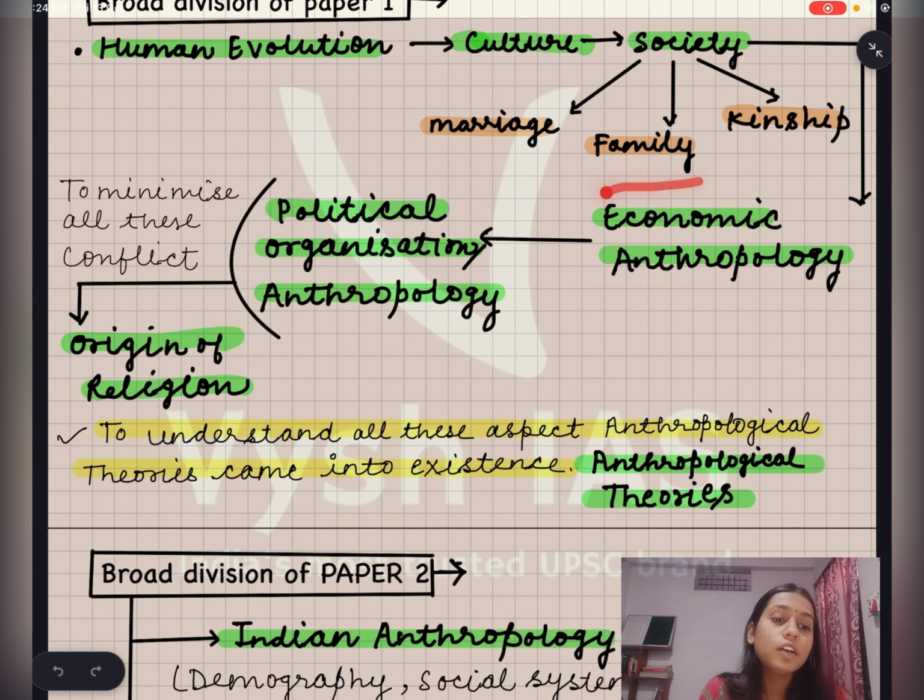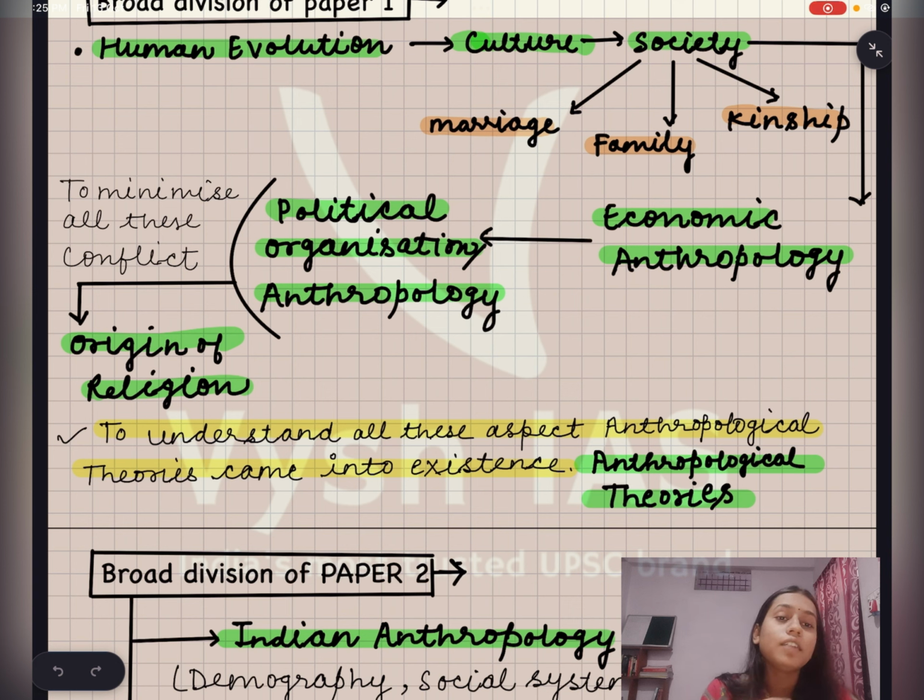So here in economic anthropology you will read about this. And also we all know that when we talk about the economic aspect in any society, there will be surplus. To manage this surplus, the need for political organization came into the picture. So here you will study political organization in political anthropology.